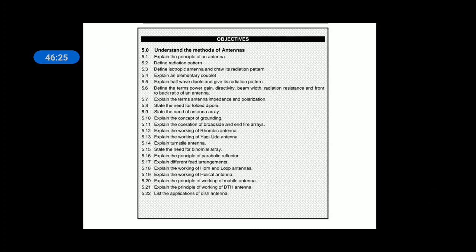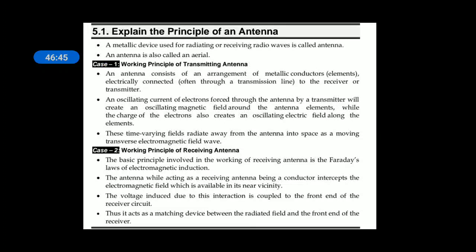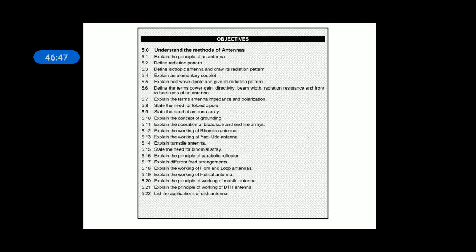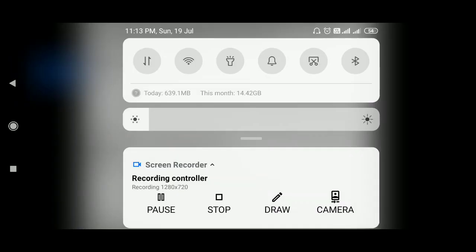Broadside array is an array which radiates more on the broader side, that is perpendicular to the axis of the array. The elements are equally spaced, equal in length, lambda by 2 is the gap, with a cross connection. In end-fire array, it radiates along the axis in only one direction. There are no back lobes. The rhombic antenna is arranged such that 4 antennas are arranged.